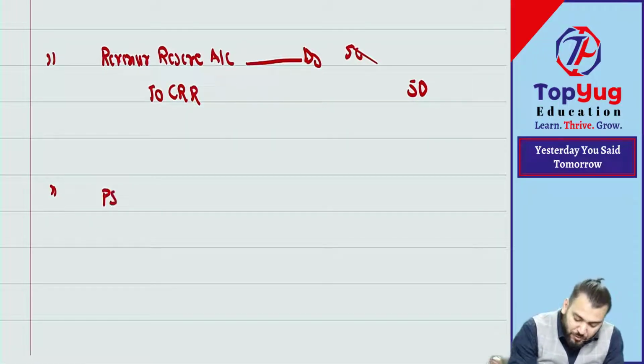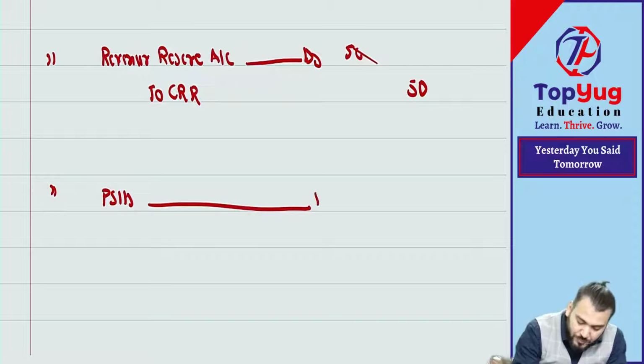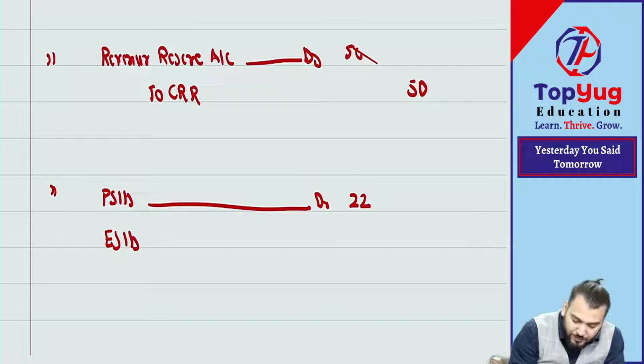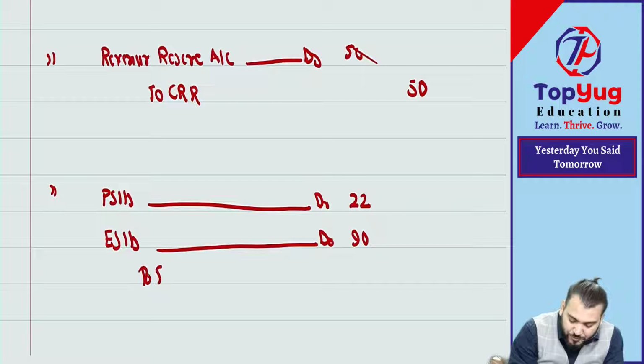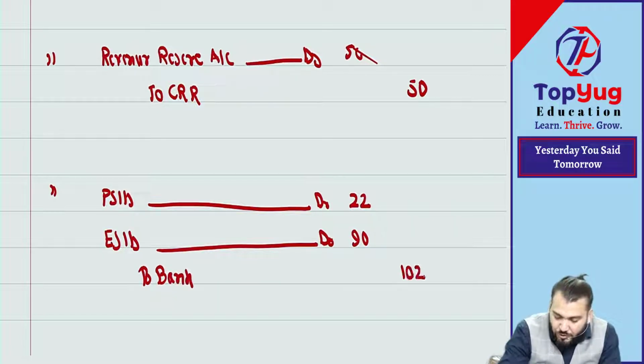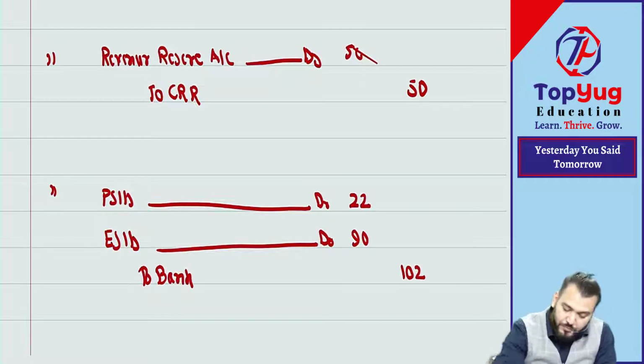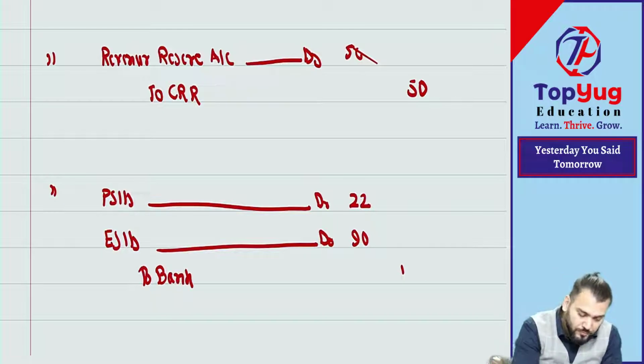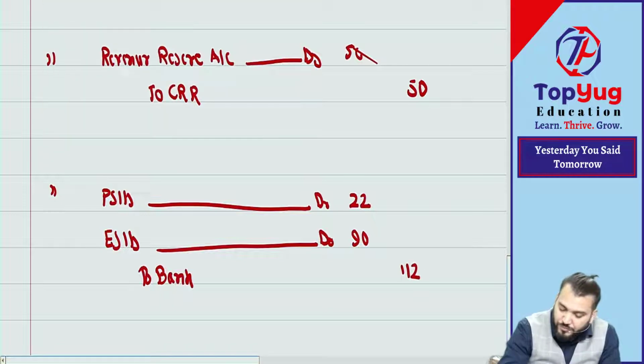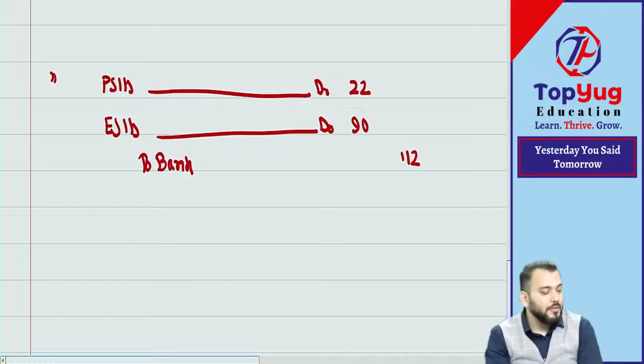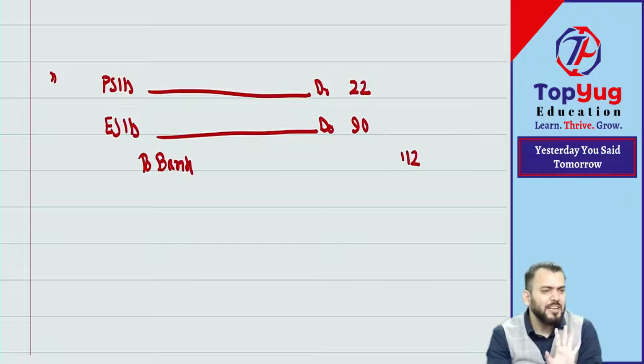So preference shareholders account debit. How much? 22. And equity shareholders account debit, it is 90. So total payment is how much? Total payment is what? 112. Yes, sir. This you have understood. So we have done the first point, second point. Only writing off of premium is left, that we can do at the end.